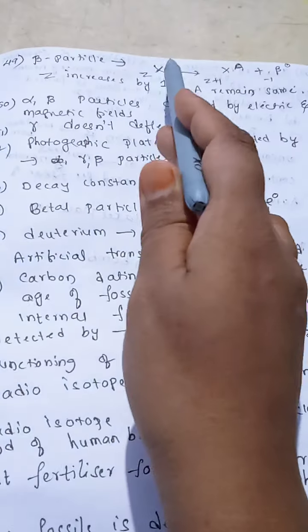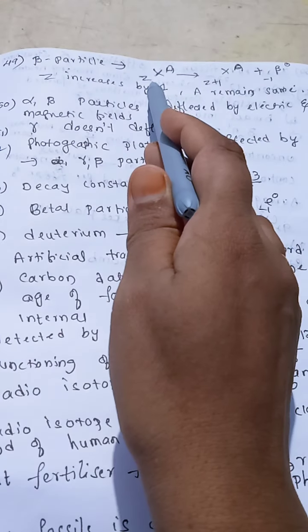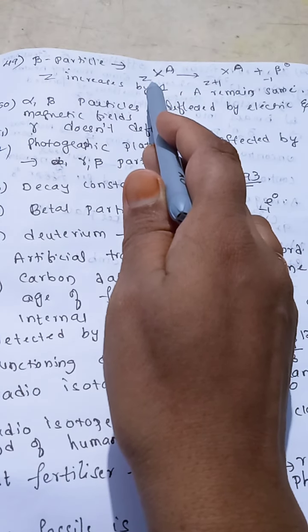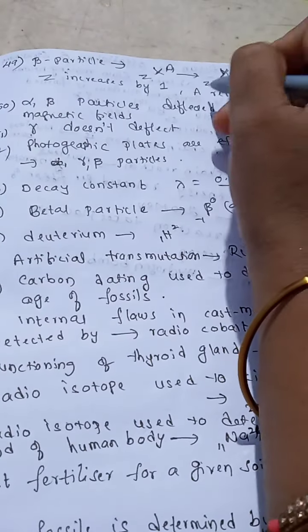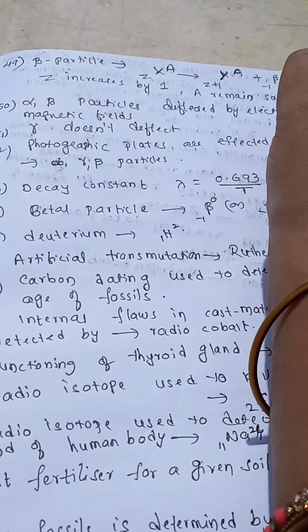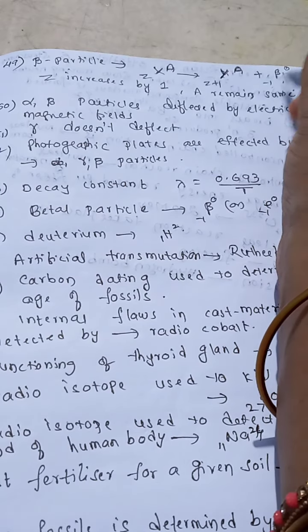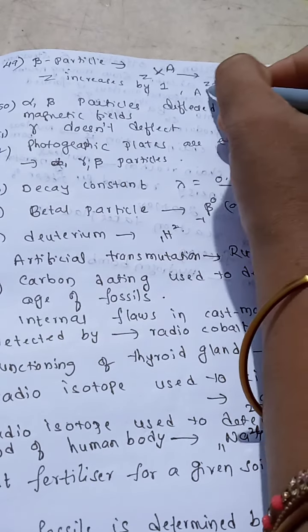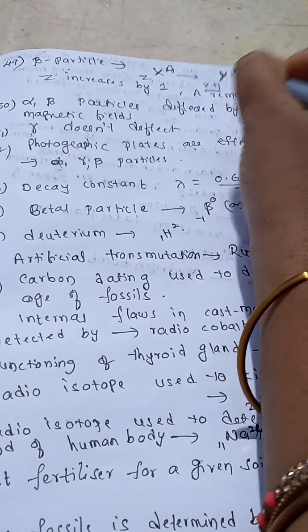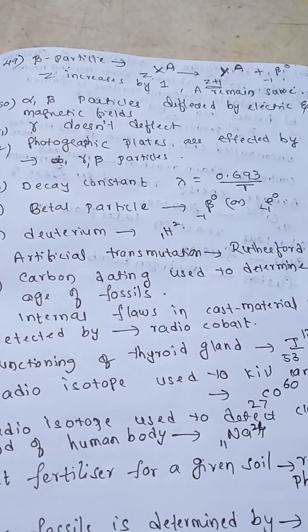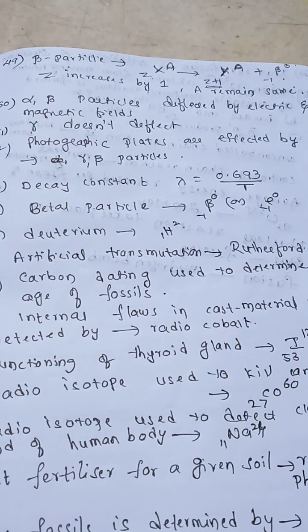Okay. So now X with Z and A, the mother nucleus or parent nucleus, converts into the daughter nucleus. Due to emission of a beta particle, the atomic number increases by 1, mass number remains the same. The mass of a beta particle is negligible and it has -1 charge.